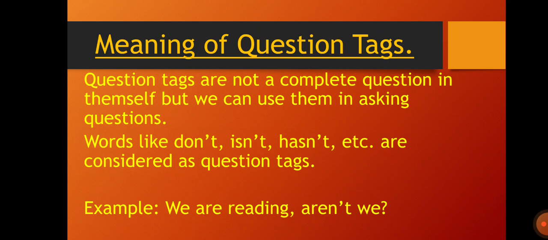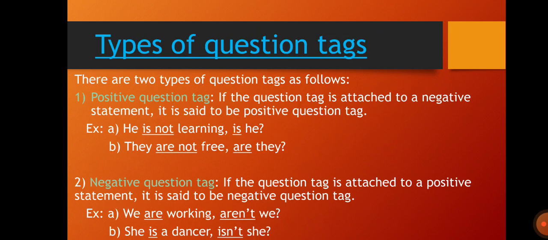Now we is a word that shows as plural. So are is used in this sentence. Now suppose the pronoun would be singular, then we would have used is. So I hope that you have understood the meaning of question tag. Now let us see the types of question tags.